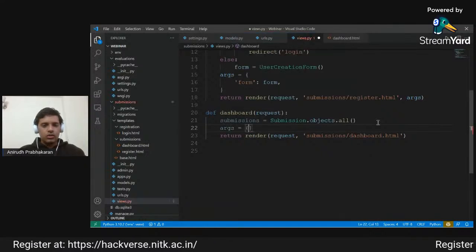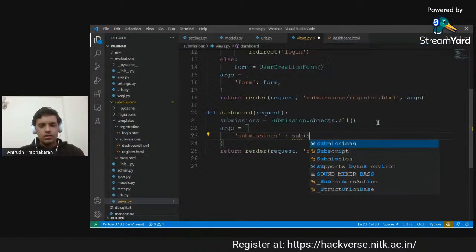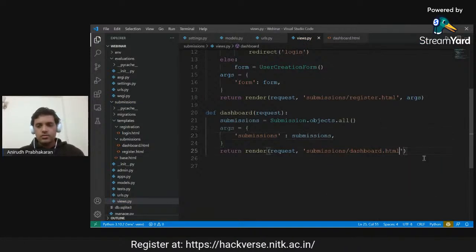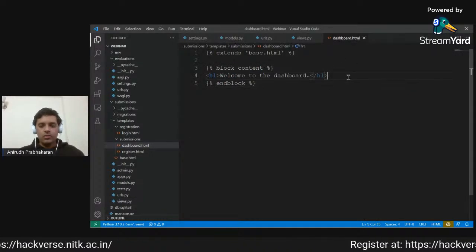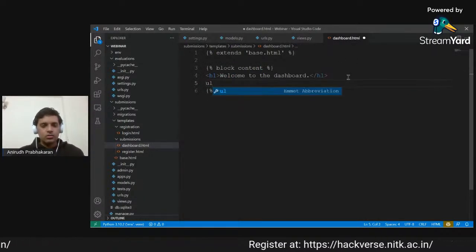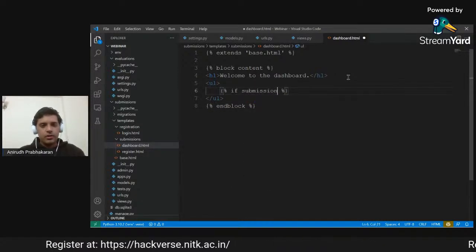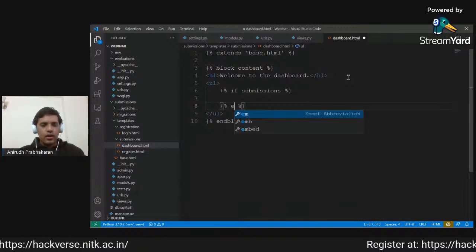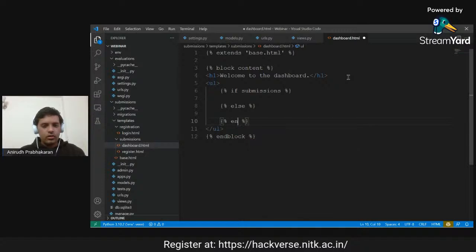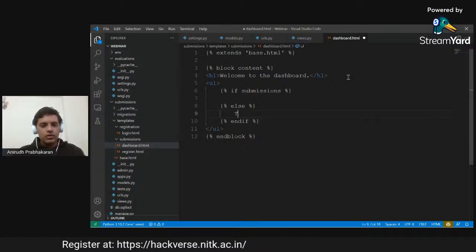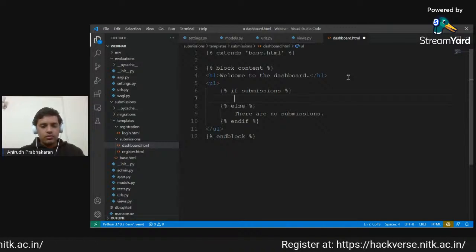So now we will add this as an argument: submissions is submissions, and we will pass this through as an argument. Now on the dashboard, we can see all the submissions that are being made. So if I make a list, I will first check if submissions are present, else I will display that there are no submissions.